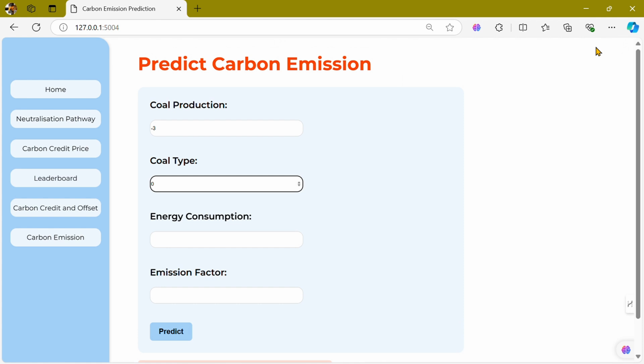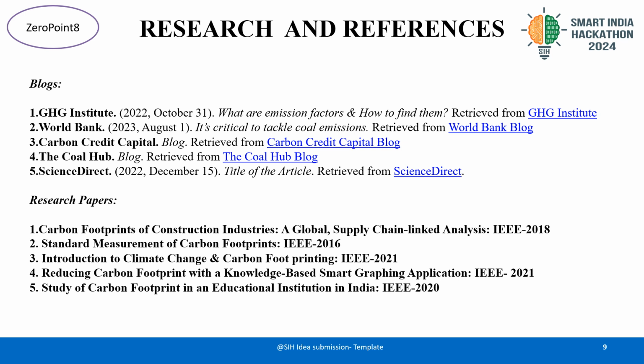Our solution has been crafted using a combination of academic research and industry insights, where we have consulted several blogs, reports, and research papers to ensure our project is feasible and innovative. From the GHG Institute, we studied emission factors and how to apply them to different scenarios. The World Bank blog emphasized the critical need to tackle coal emissions in order to meet global climate objectives. Articles from IEEE provided an in-depth understanding of carbon footprints and sustainability measures.